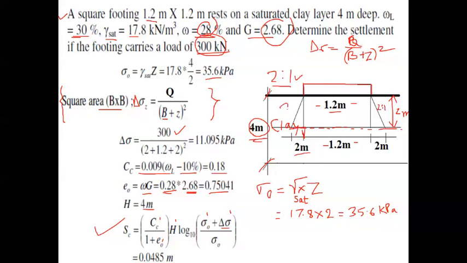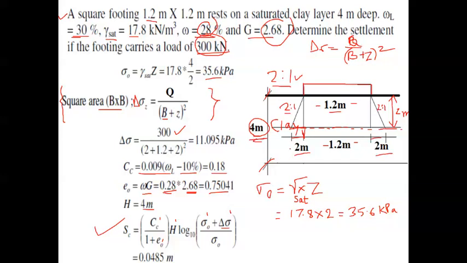We are assuming that the applied load will be dispersed in this particular way: 2 vertical is to 1 horizontal. So this is 2 meter and another side is also 2 meter. Since the total depth is 4 meter, exactly half of that we are going to consider. So this is the logic behind that.